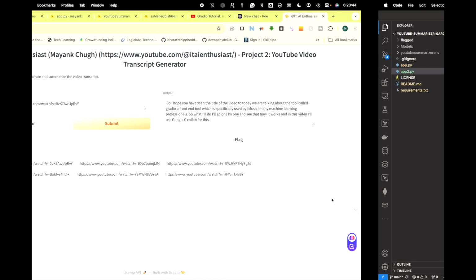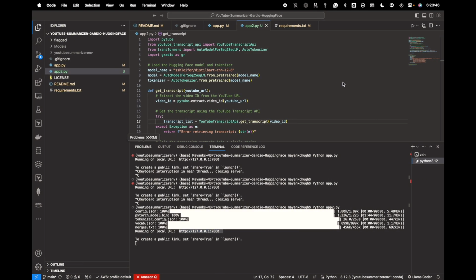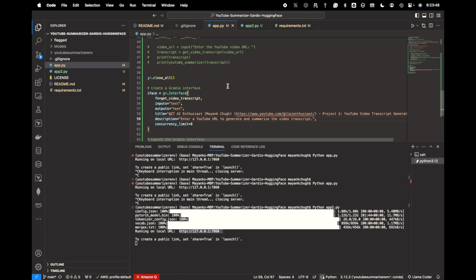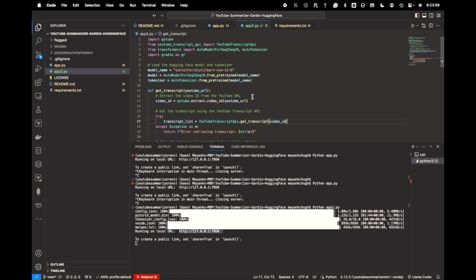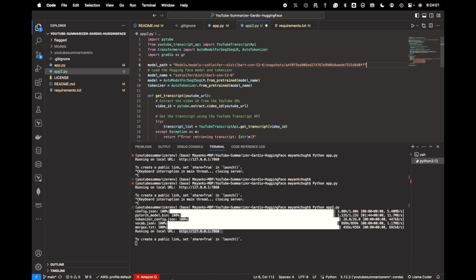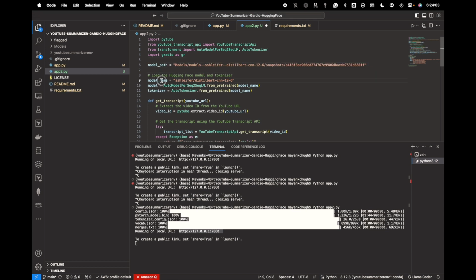The only thing is, let me test if it works well with the code for the downloaded one. So instead of the model path, we'll give it this way. Let's see if it works fine. I say this is the model name, and let me comment this one. Let's close this one. Run that application again.